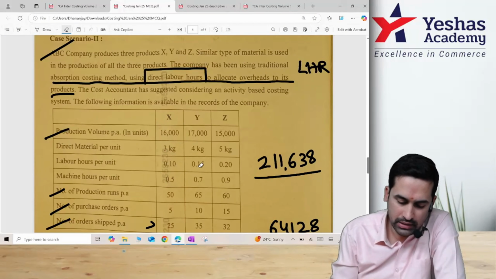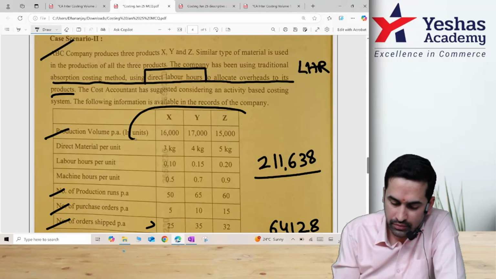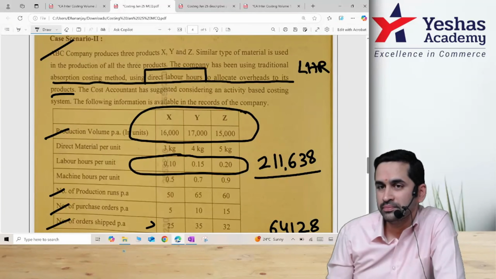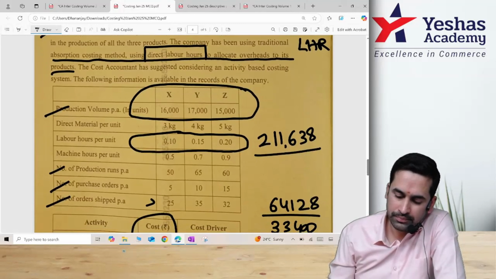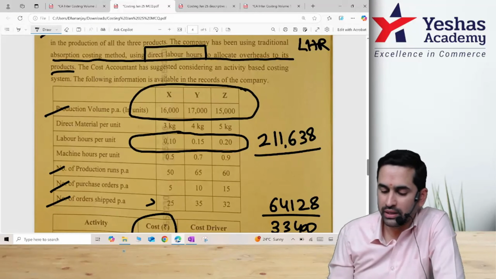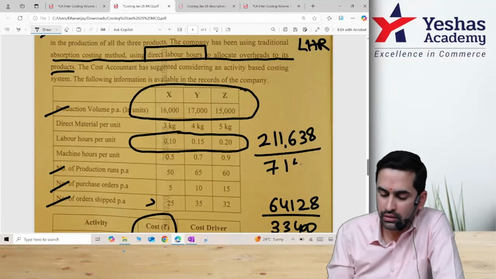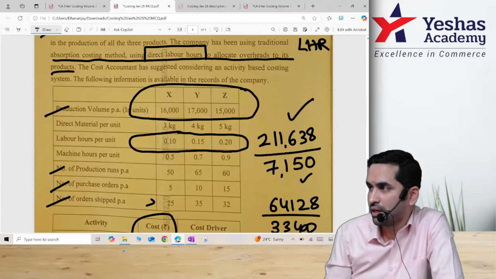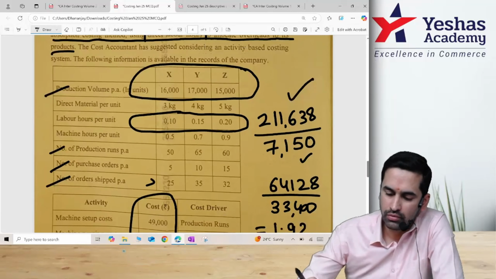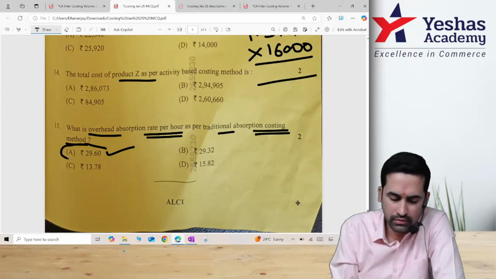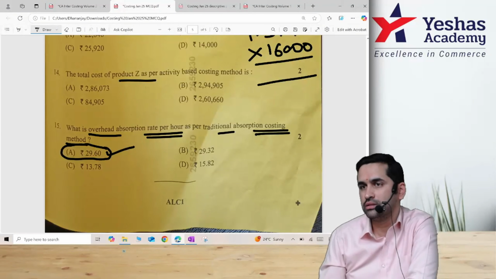Now where do we have direct labor hours? Sir, you have number of units here, correct? And then you have labor hours here. Carefully I circled now. Yeah, can you multiply and add 16,000 into 0.1 and same way one more and one more. 7150. This will be labor hours. If you take total overheads divided by total labor hours, you will get LHR, 20, then 29.59, nearest is 29.60.